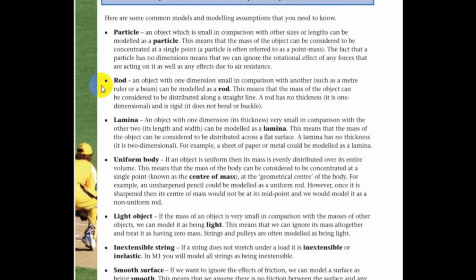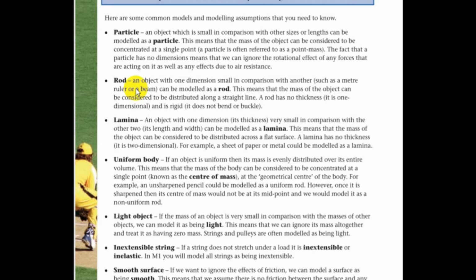And the next term is rod. The term rod means that it's straight, it won't bend or buckle. But you can't use the words bend or buckle in your exam because these are not the mark scheme words. The mark scheme word is rigid for bend and buckle. So it's better to use rigid than bend and buckle.